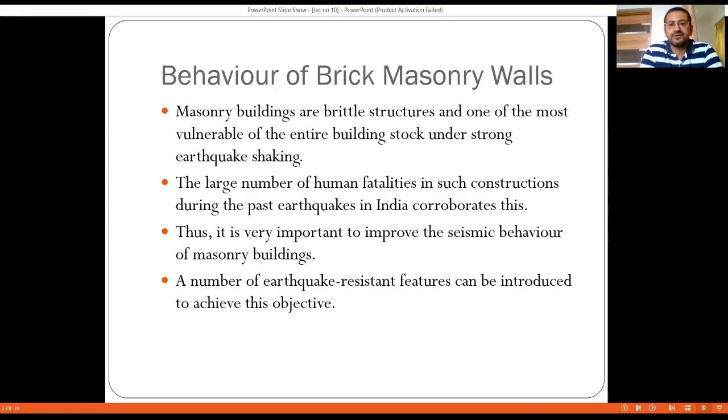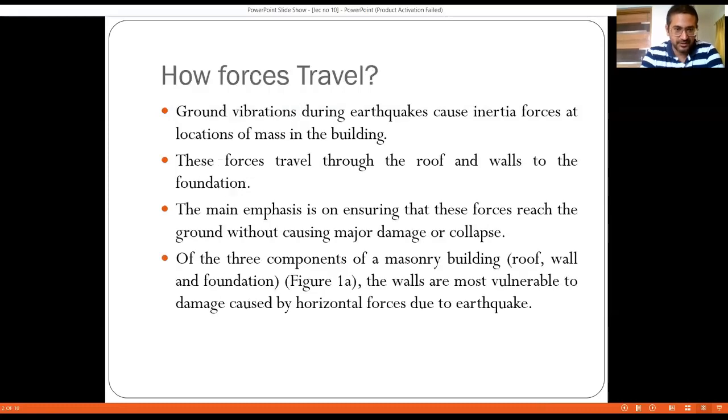A large number of human fatalities in such constructions during past earthquakes in India corroborates this. Thus, it is very important to improve the seismic behavior of masonry buildings. A number of earthquake resistant features can be introduced to achieve this objective, and a couple of such features are going to be discussed in the 3 or 4 lectures that we are going to have on this particular topic.